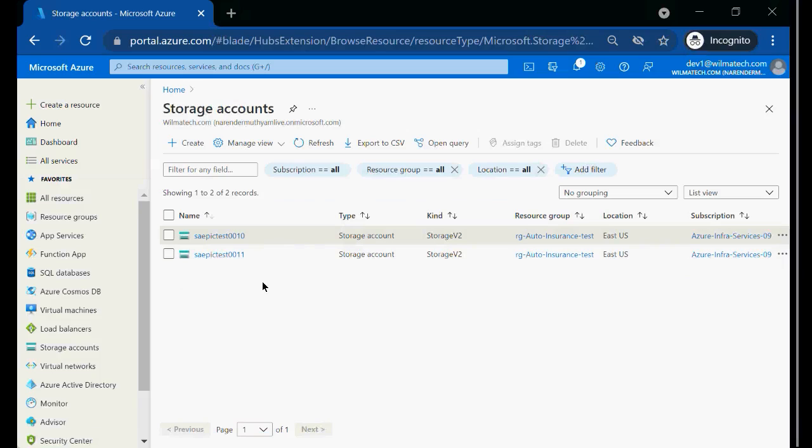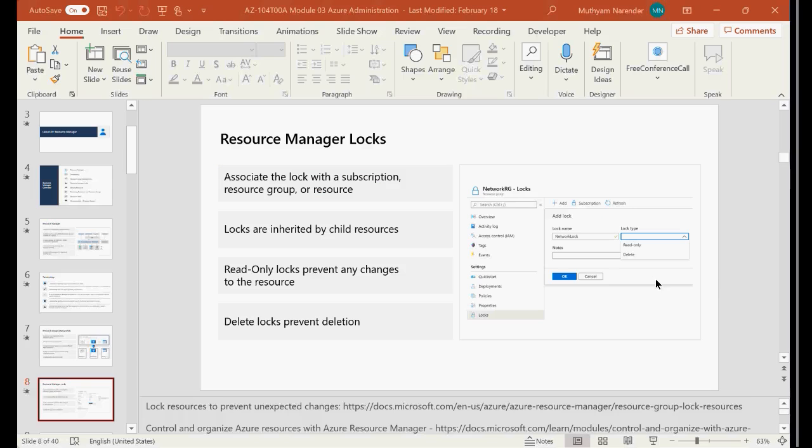Which read only is sufficient, right, for them? And those things you can just protect it like this, just by locking it. Got it? So this is how you can think about resource locks. And the next comes